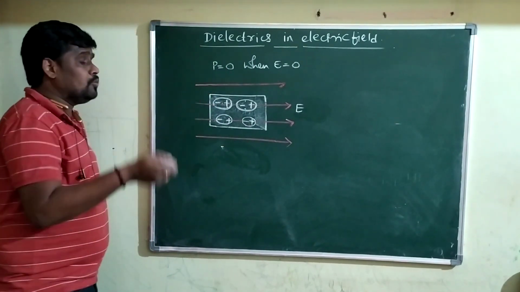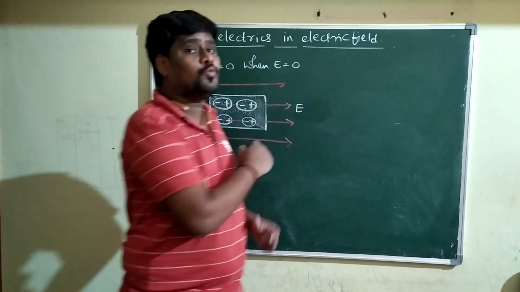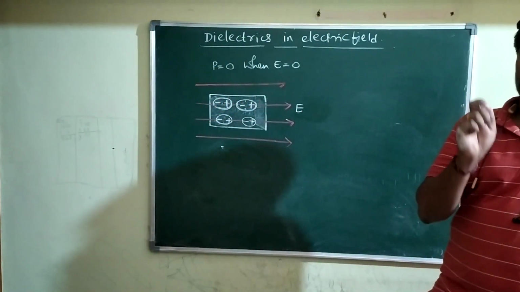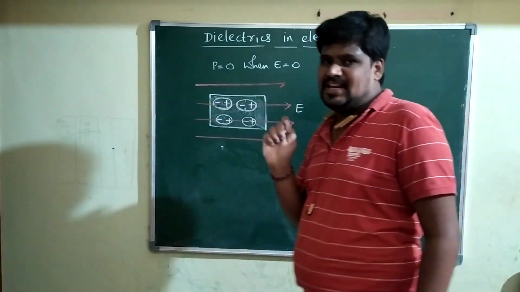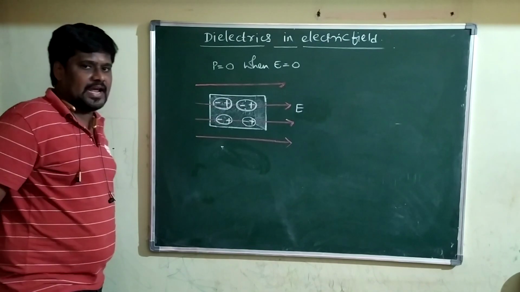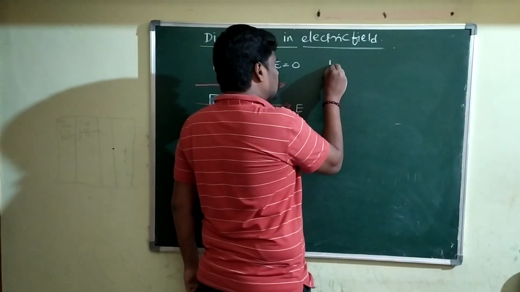So the dipole moment per unit volume of a substance, we will call the polarization of dielectrics. Concentrate here. What is the polarization of dielectrics?